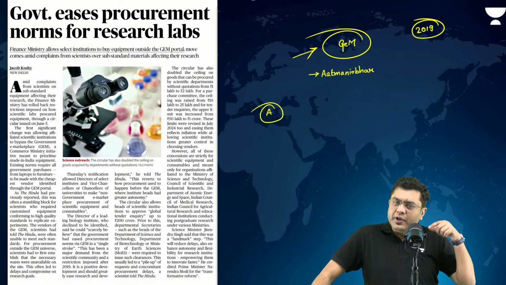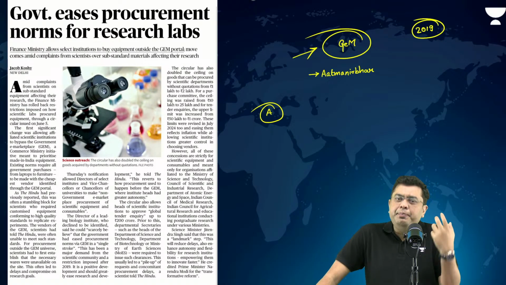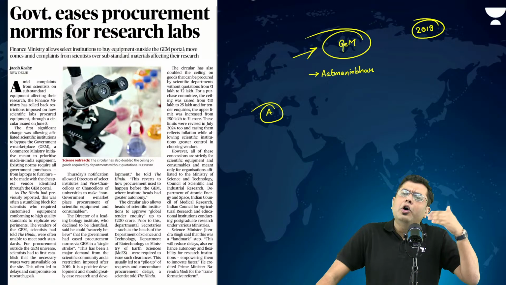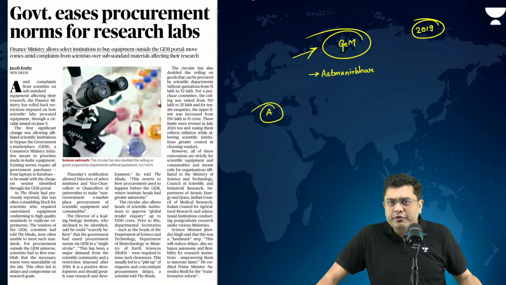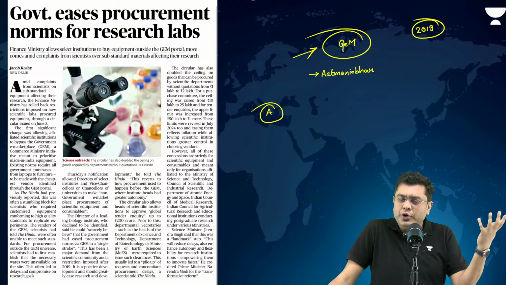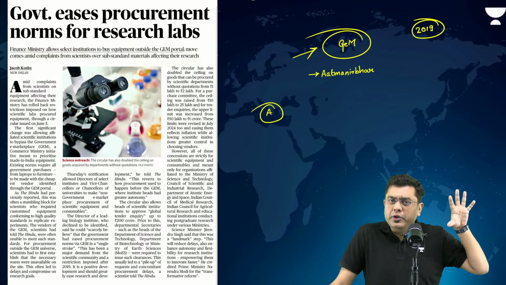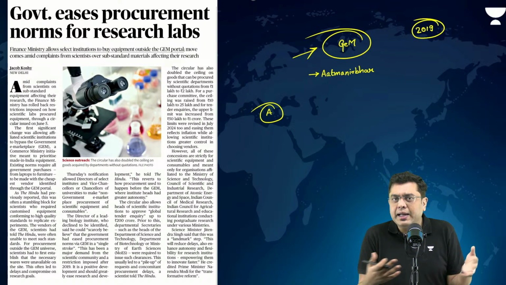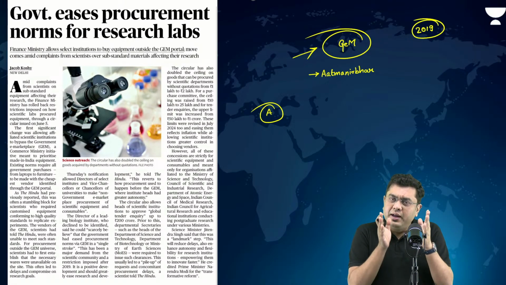In most cases, for high-end research purposes, it was found that Indian vendors simply did not have the wherewithal or the capacity to manufacture such equipment, or even if they had the capacity, they would not manufacture such equipment on a one-off basis. So that meant the only option left was import. You had to import it. Now, once it comes to import, the government looked down upon the import because it wanted to substitute the import, so that everything should be procured domestically. We should not import anything. So that was the kind of policy and policy directive.